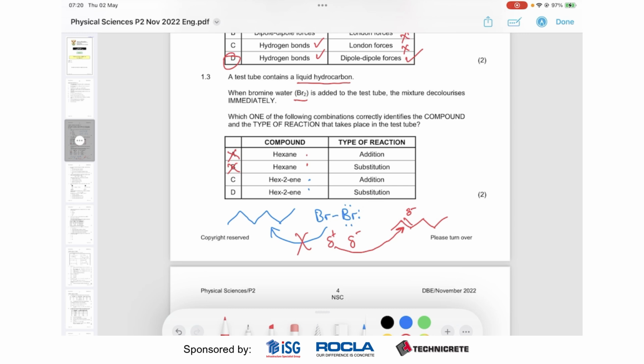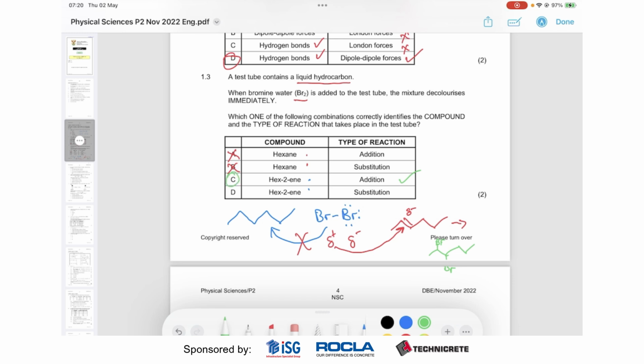Now this reaction I've shown here across the double bond means we're probably going to get some haloalkane that looks like this, with bromine adding across the double bond, and that should give you a hint that it's an addition reaction.